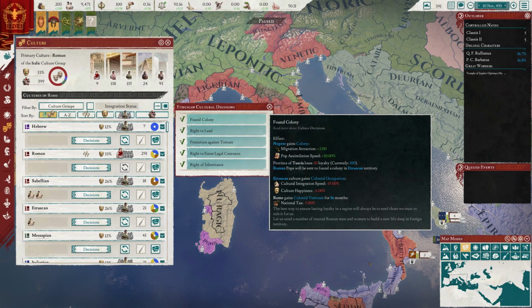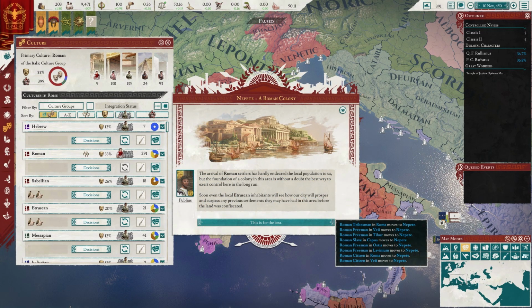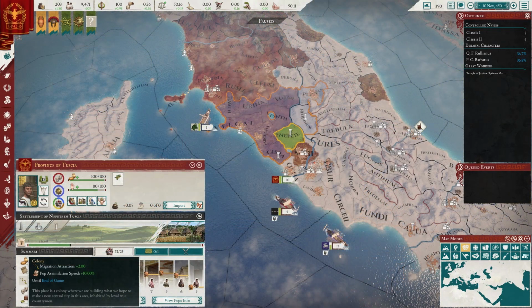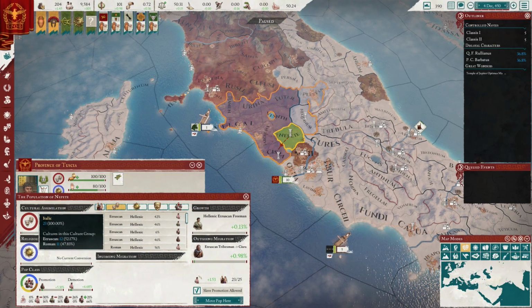With the Etruscans, we can elect to found a colony in a territory where they are the majority, in this case Nepete, which makes it slightly easier to assimilate them to being Roman, and increases the migration attraction of the territory. This means that we're more likely to see Romans from other territories moving to Nepete to potentially make it majority Roman. This option does make it a bit slower to eventually integrate the Etruscans, and makes them quite a little bit less happy too.